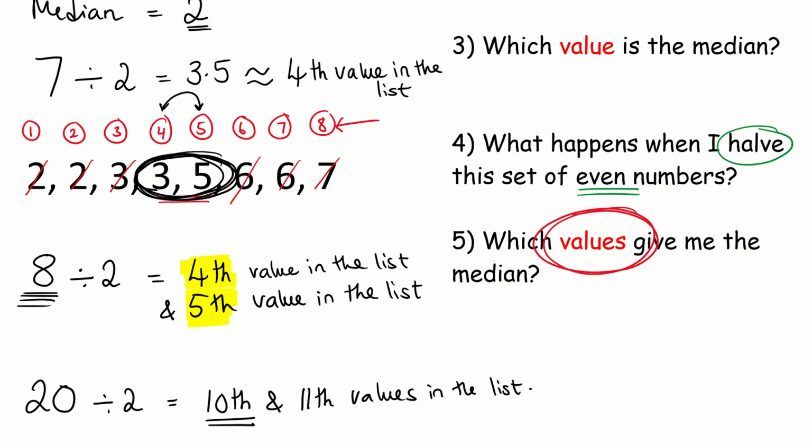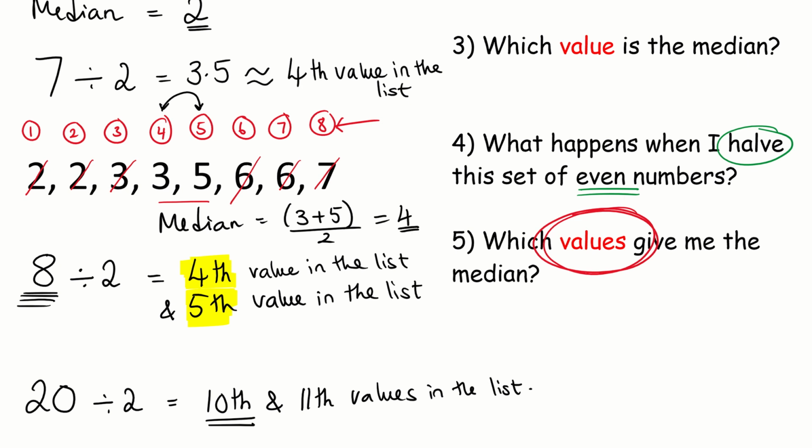Now, what do I do? Is the median 3 and 5? No, the median of 2 numbers is the 2 numbers added together, 3 plus 5, divided by 2. Well, 3 plus 5 is 8, and 8 divided by 2 is 4. So of course the middle value is 4, because 4 is what comes between 3 and 5.